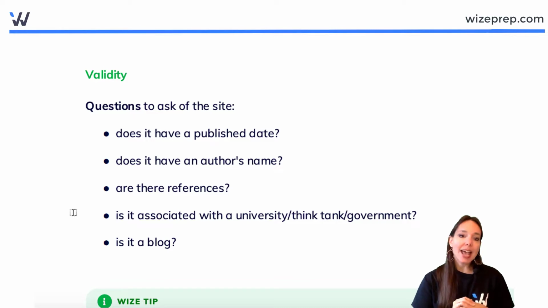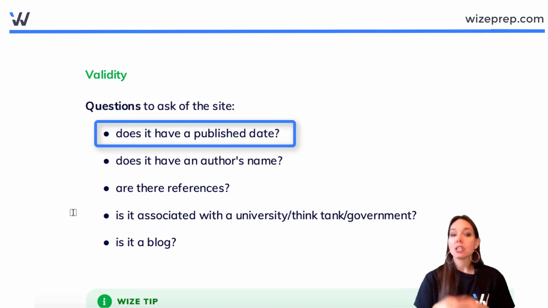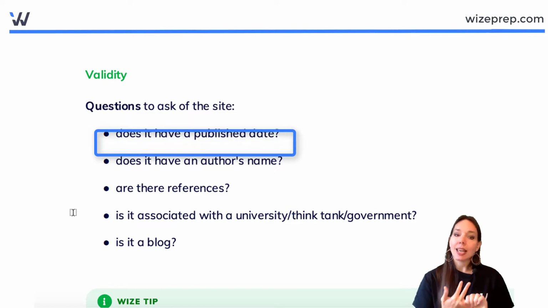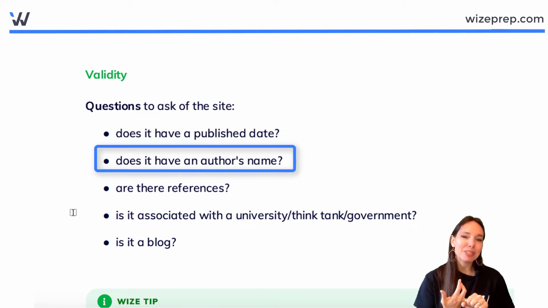So here are questions to ask of the site to see whether it's a valid site or whether it's just some person who's posted a bunch of garbage out there and is trying to suck you in. Does it have a published date? Can you identify how old the information is? Can you see if it's relevant? Does it have an author's name? Is somebody willing to own that information? Or is it just some weirdo who's posting stuff out there to try to dupe you?